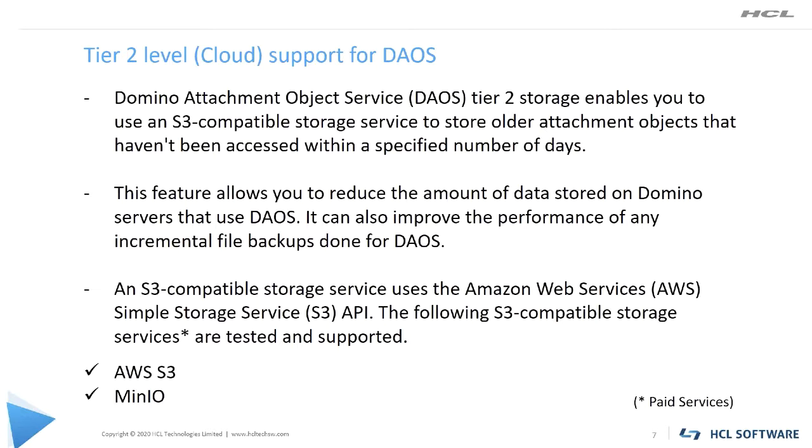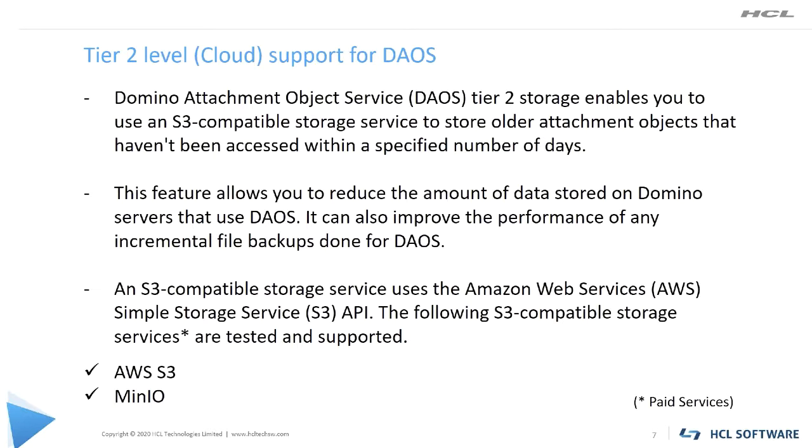Basically, we are supporting S3 compatible storage services. As of now, we are supporting two cloud vendors. One is Amazon AWS and the second is MinIO. S3 compatible storage means Simple Storage Service.